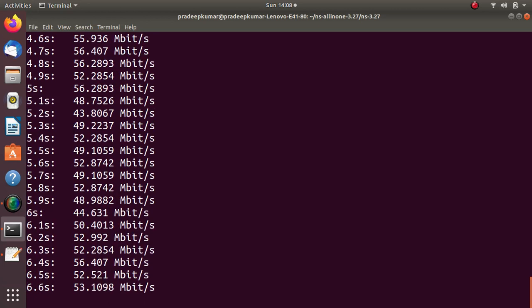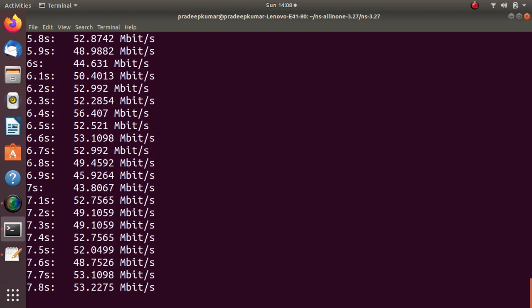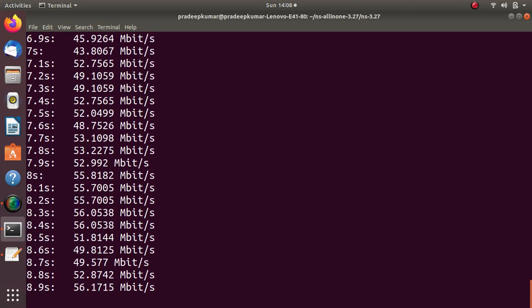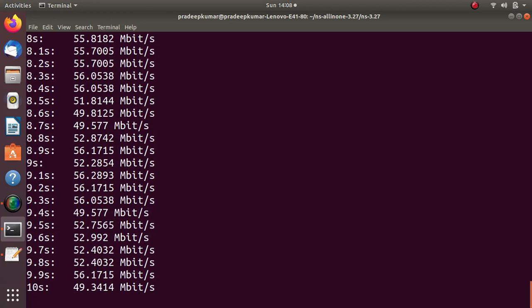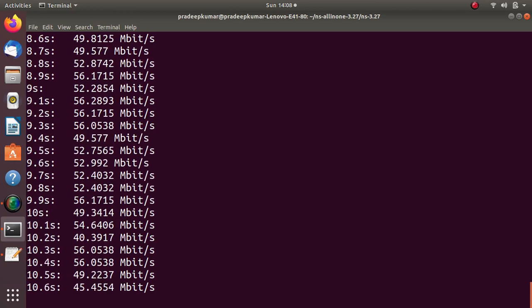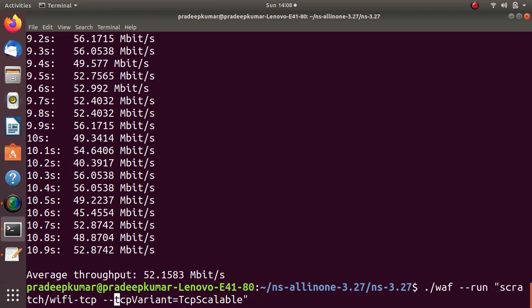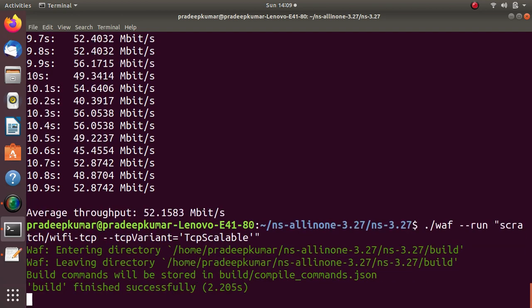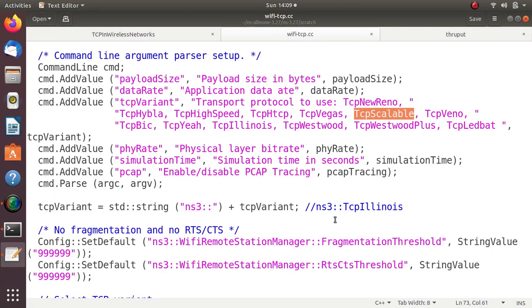Now we will be waiting till 10 seconds. If the same value comes, I think we are doing something wrong here. Let me check it. Yeah, the same value we are getting. So maybe I can use TCP variant, I can use a single quote. Still the same.